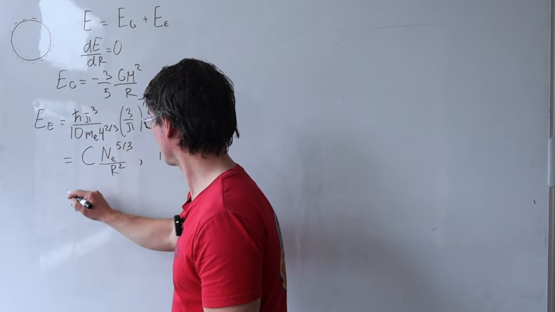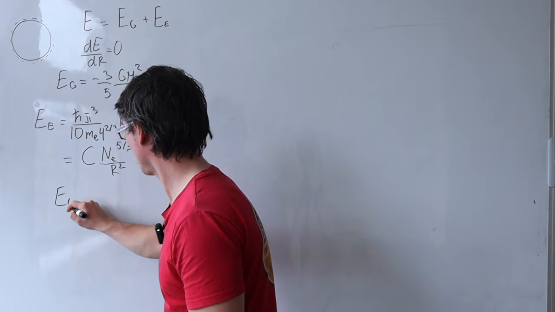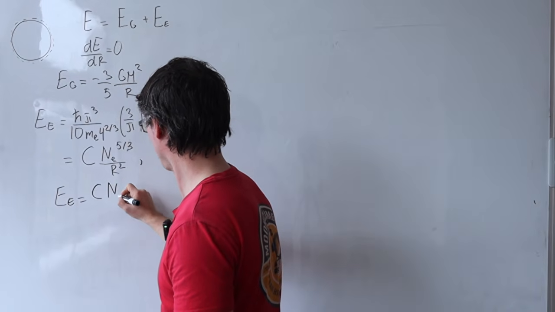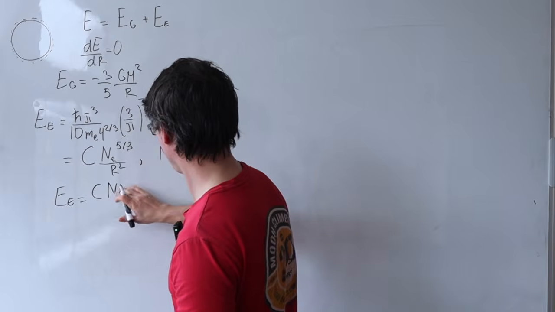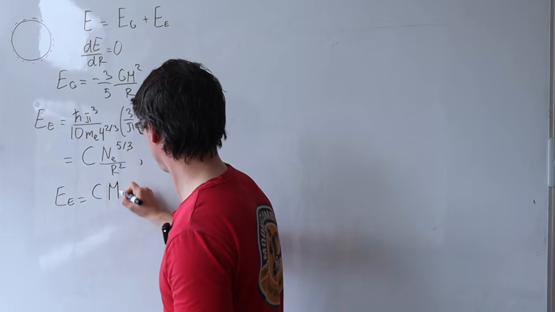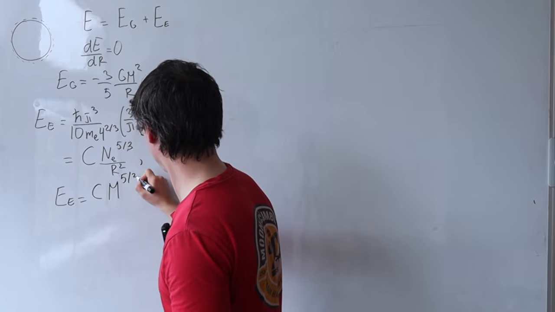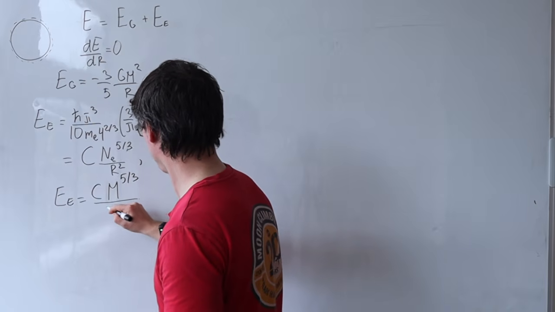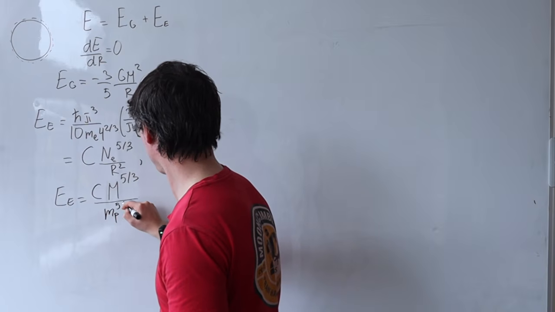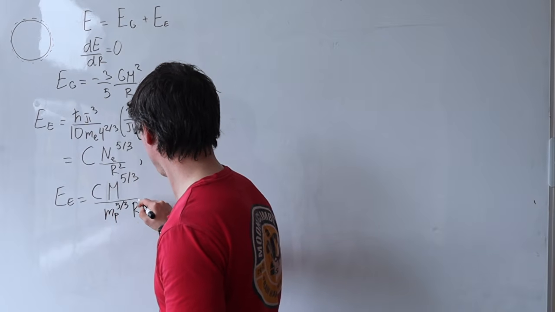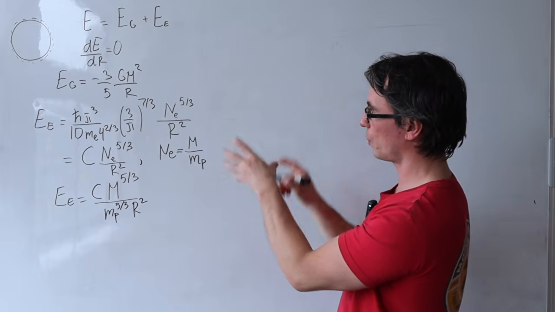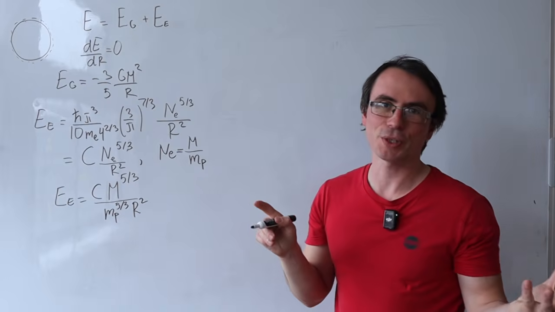If we plug that in, we should get that E is given by C, rather than N_e, I'm just going to write M to the 5/3, divided by m_p to the power of 5/3 r squared. Now I think I'm ready to add those two up and then differentiate.